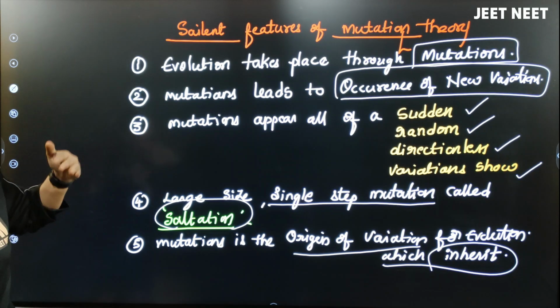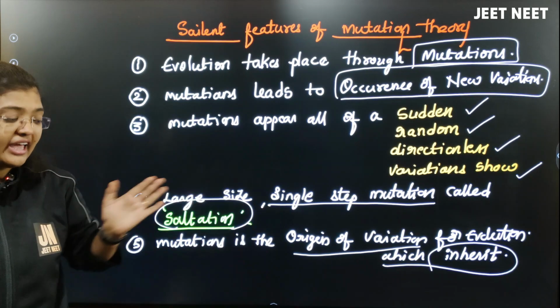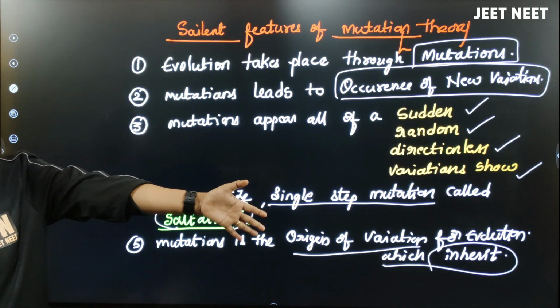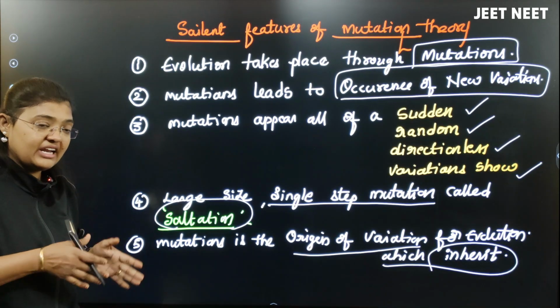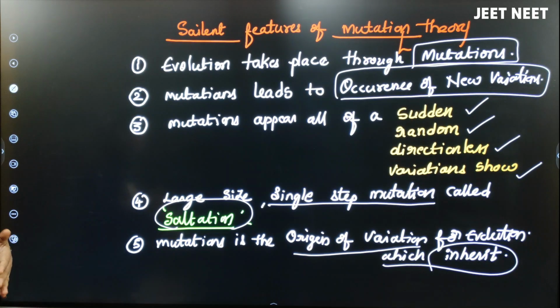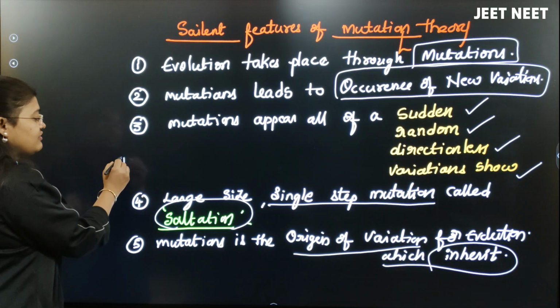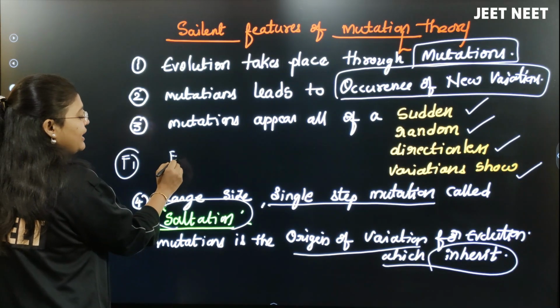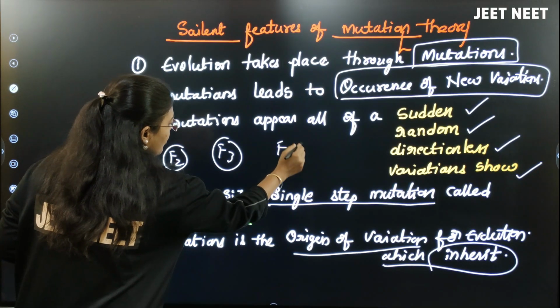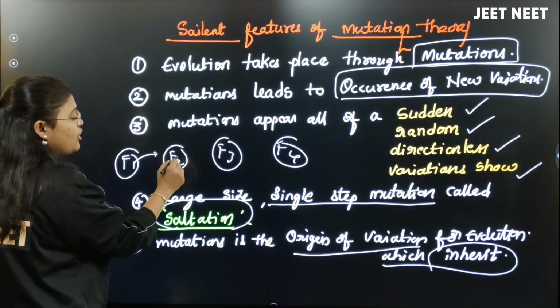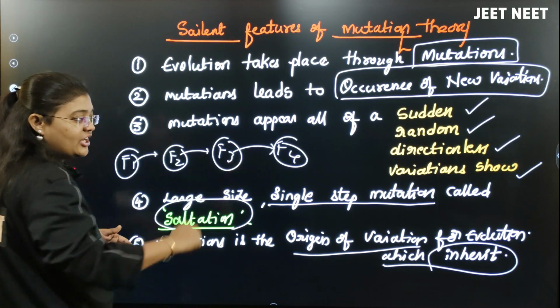Darwin said that variations will happen directional, that in every generation the variation will happen. But he is telling that the variations will not happen directional, it will be directionless. It means a skipping of generation also will happen. Maybe the F1 generation will get a variation, F2 might not get, F3 will get the variation, F4 will not get variation. Skipping of generations in the variations will happen.